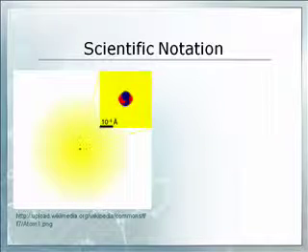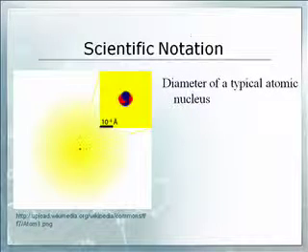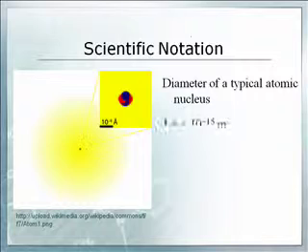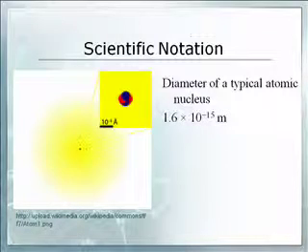Now, there are also really small numbers. This right here is the diameter of a typical nucleus in an atom. Atoms are really, really tiny things. It is 1.6 times 10 to the minus 15th meter. That number is small. Now that one's in scientific notation, so we need to see if we can write this in regular notation, or a regular number.